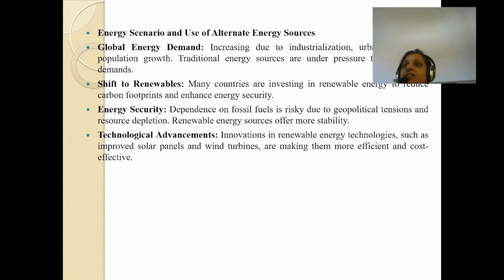Innovation in renewable energy technologies, such as improved solar panels and wind turbines, is making them more efficient and cost effective. When you innovate in renewable energy technologies, with improved solar panels and wind turbines, it makes them more efficient and more cost effective, right?